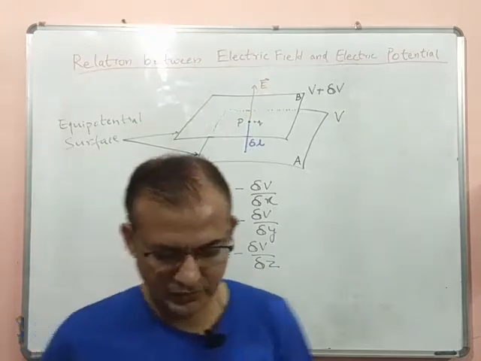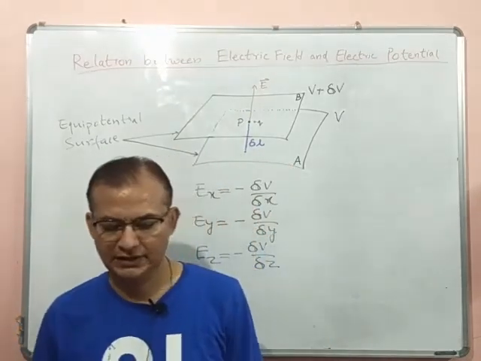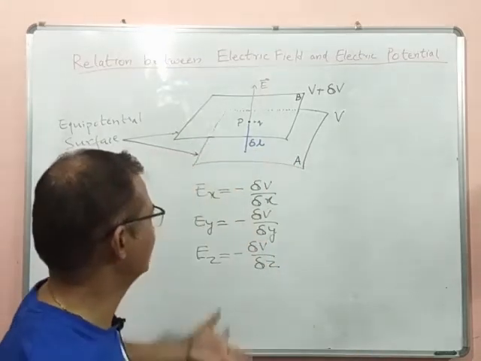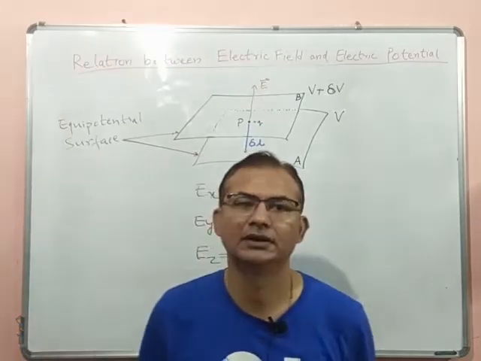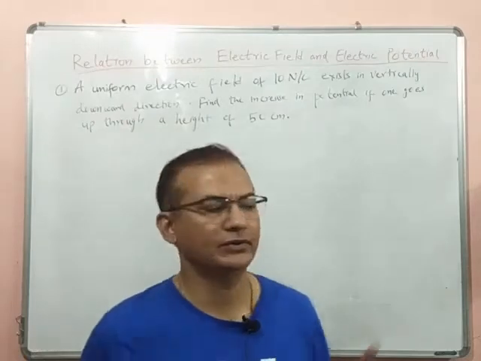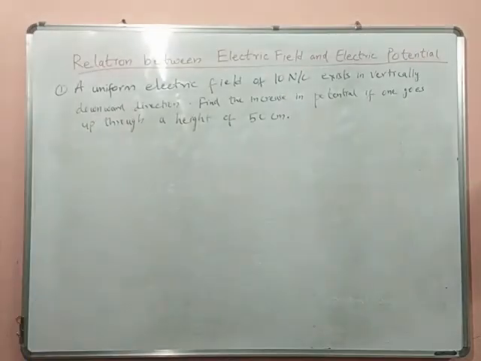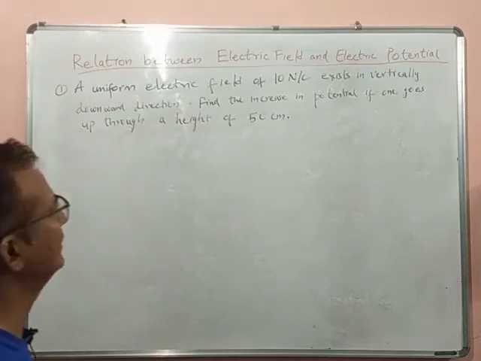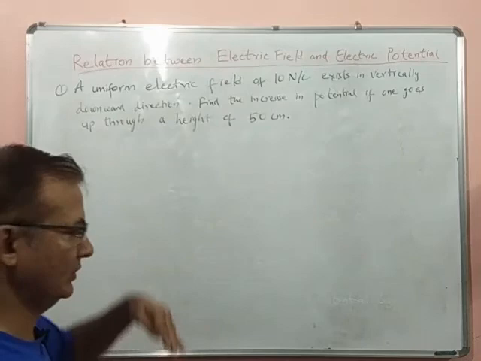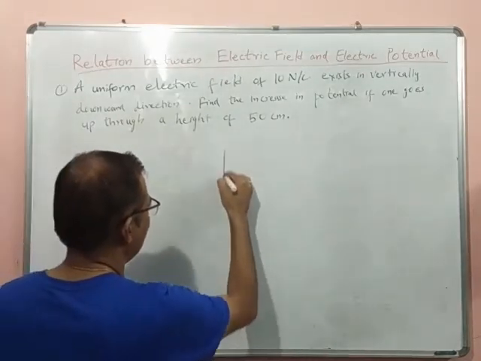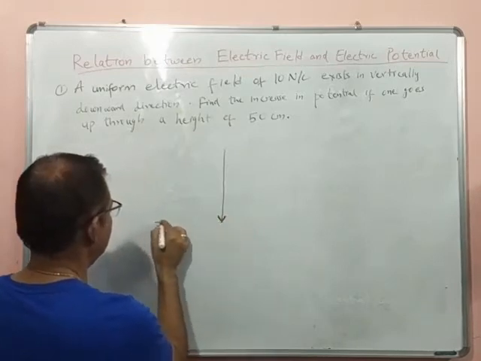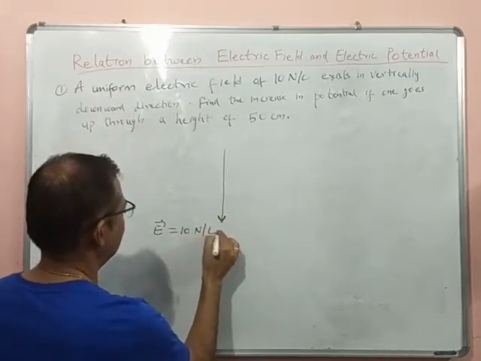We will certainly do certain numericals in future in which you can easily understand what actually the meaning of this partial differentiation is. So now it's time for some problems. The first question is, there's a uniform electric field of 10 Newton per Coulomb which exists in a vertically downward direction. So what is the direction of the electric field? It's downward, and the value is E equals 10 Newton per Coulomb.